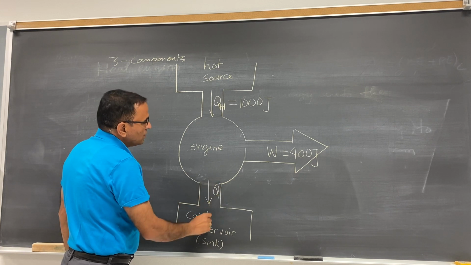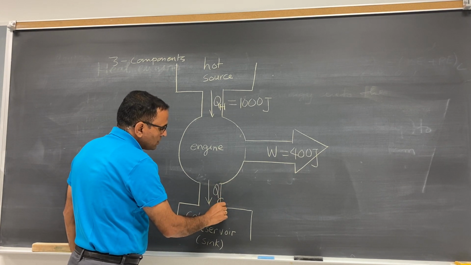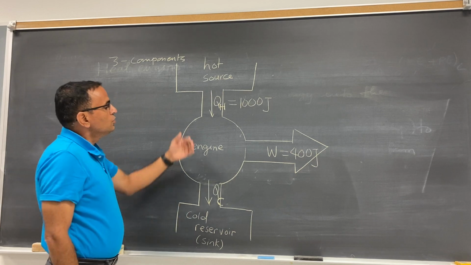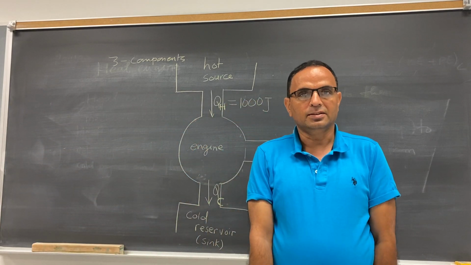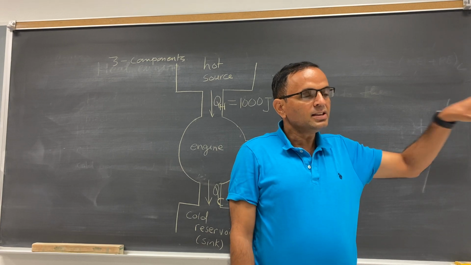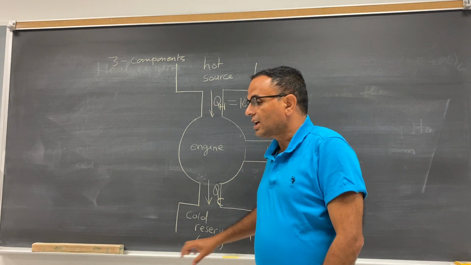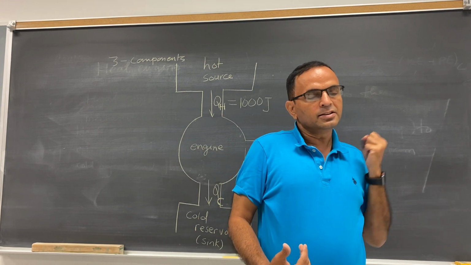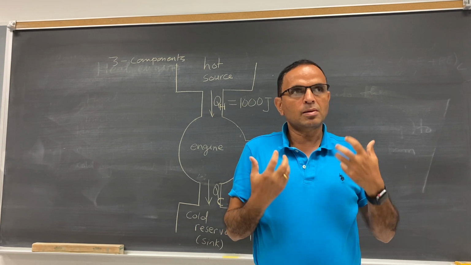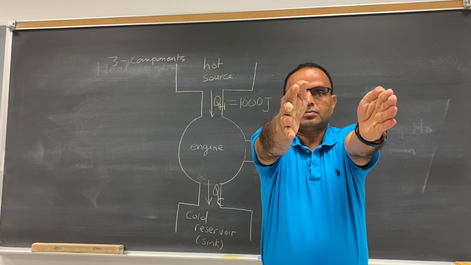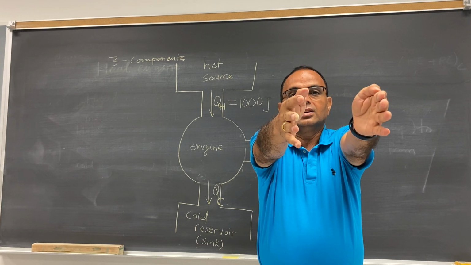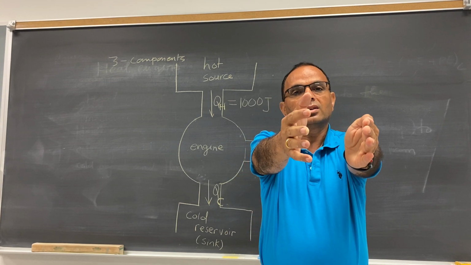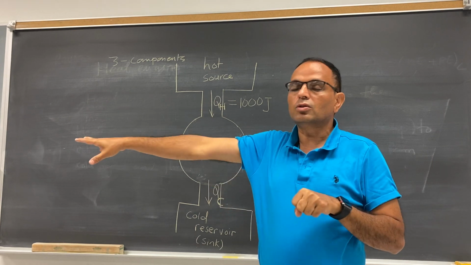We can write Q_C, C for cold, or you can write Q_H and Q_L also, L means low. Okay, you can think like this: consider I am the engine. On this side there is a hot source. On this side there is a cold reservoir. I absorb the heat energy from the hot source. I convert a certain amount of heat energy into useful work this way. So I absorb 1000 joule energy from here, I do 400 joule useful work here, and the rest 600 joule energy I throw to the cold reservoir. That's it.